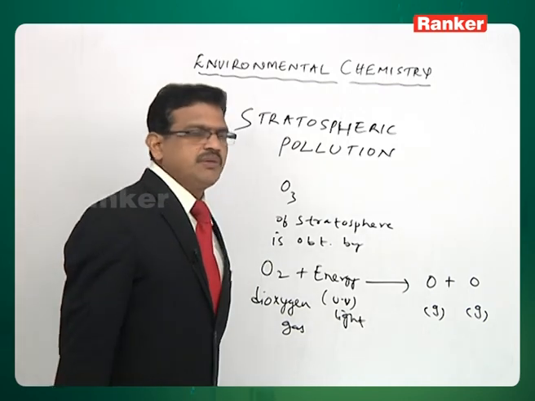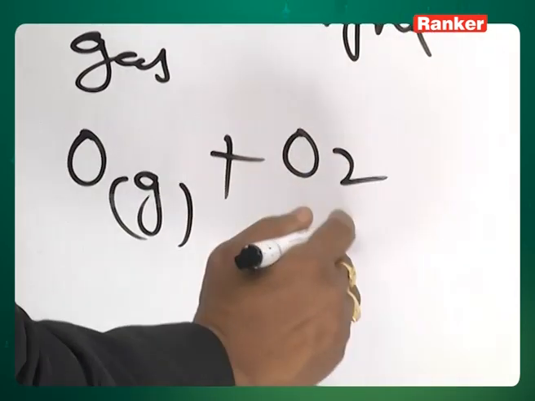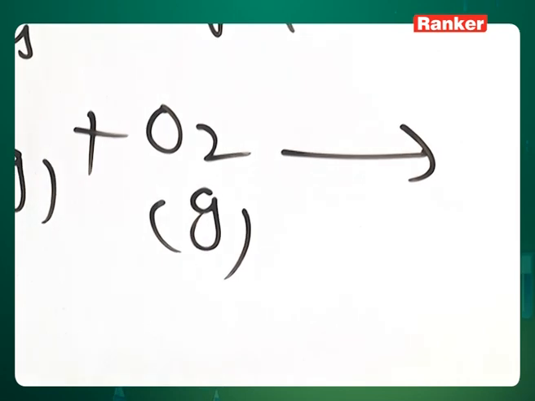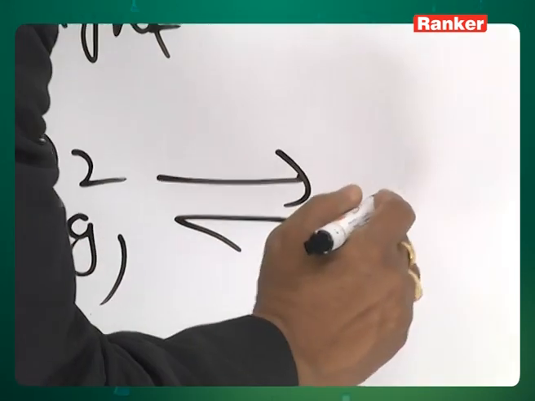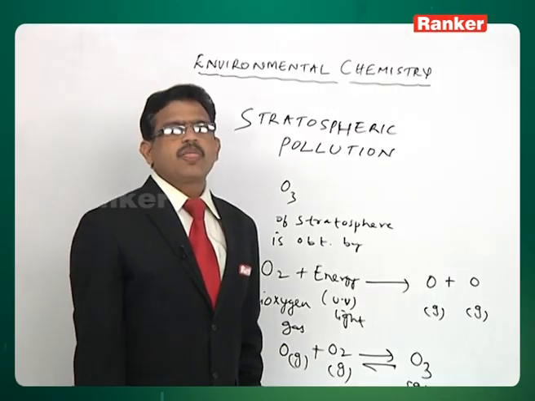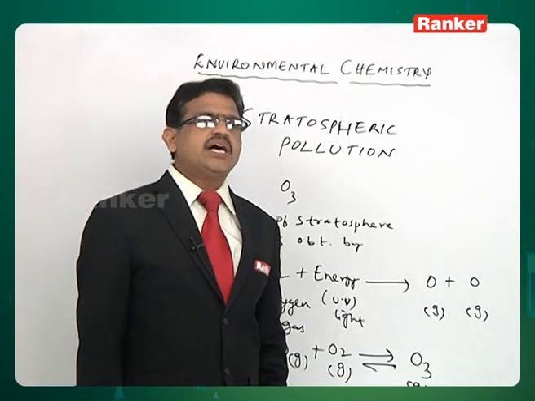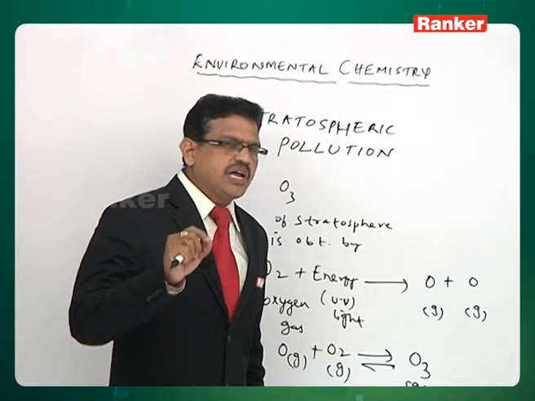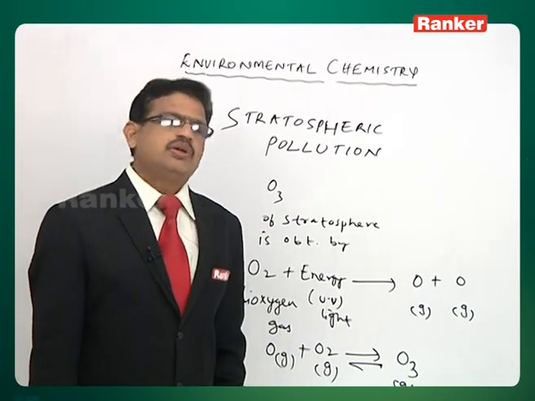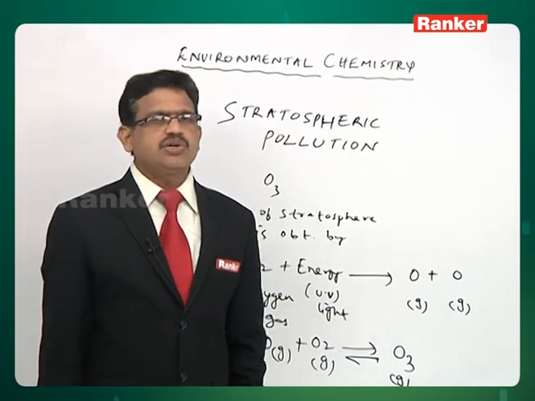This single oxygen atom reacts with the dioxygen molecule present there and is converted into ozone gas. This ozone is thermodynamically unstable and decomposes again into molecular oxygen, releasing one more single oxygen atom.